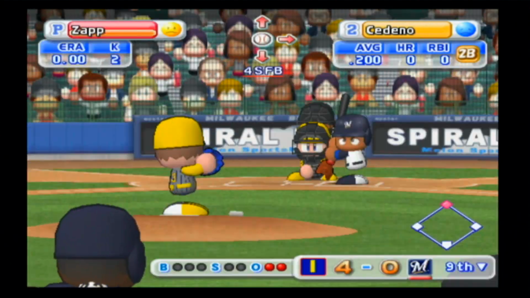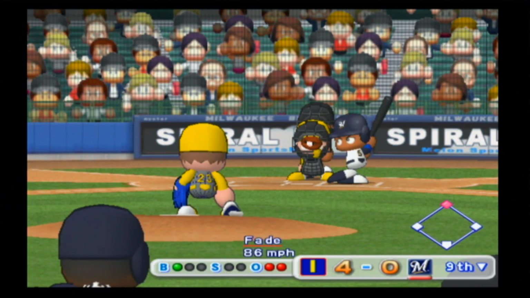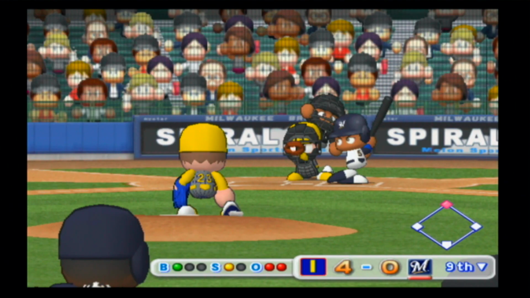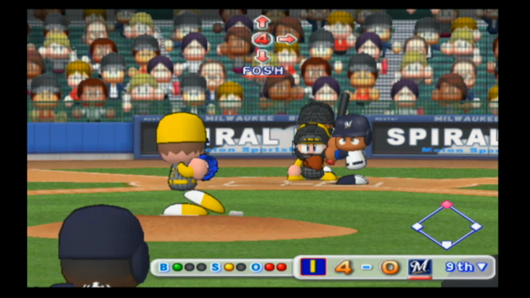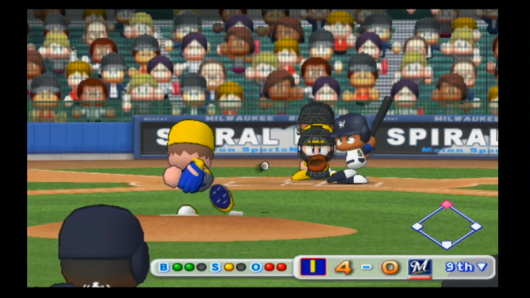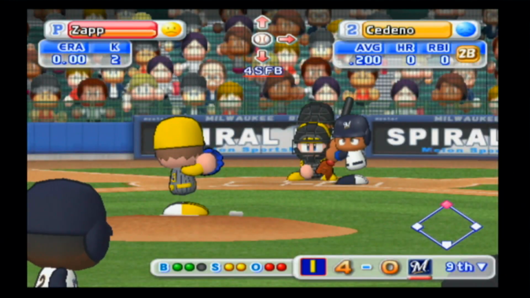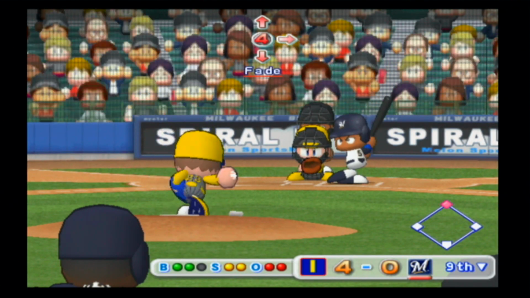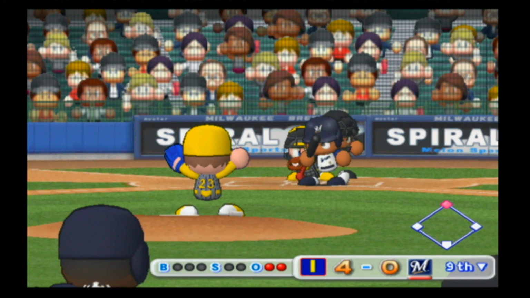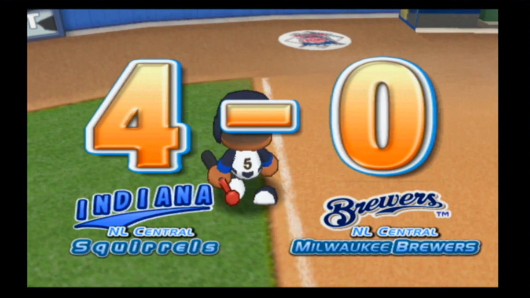Here is Ronnie Cedeno. Did have a sac bunt earlier in the game, but that's not going to help much here. First pitch goes a bit high. Zapp gets the call on pitch number 2. Not on that one. It's a 2-1 count. This is fouled away. That'll make it 2-2. Brewers down to their last strike. Swing and a miss, strike 3, and that is your ball game. Today's final score, Indianapolis Squirrels 4, Milwaukee Brewers 0.